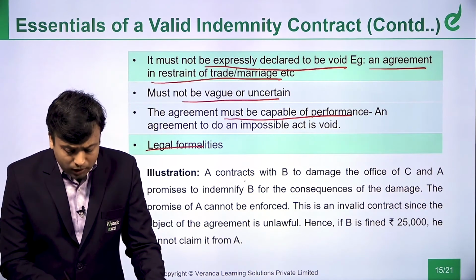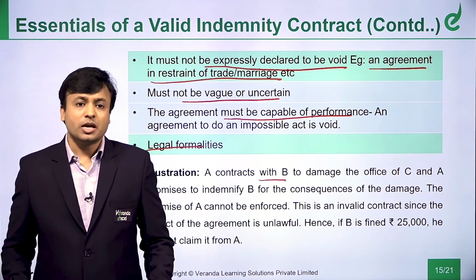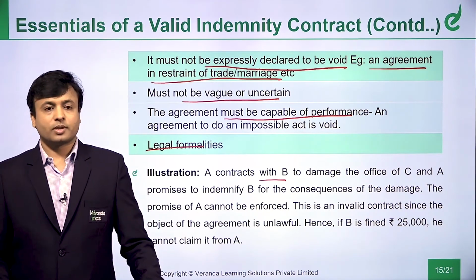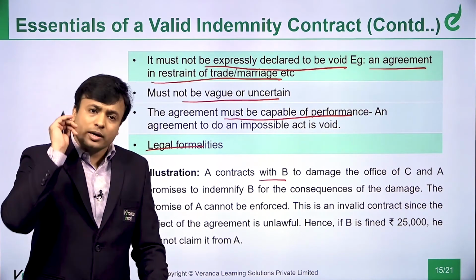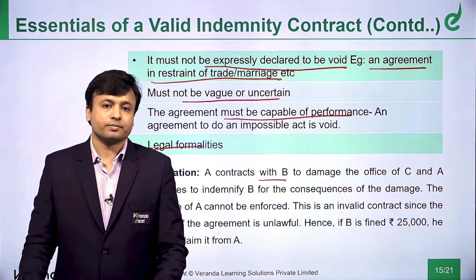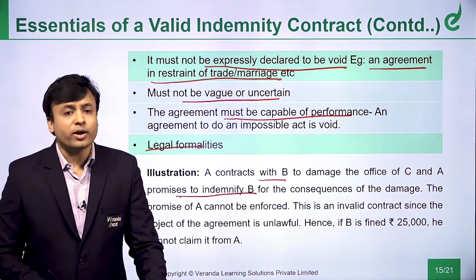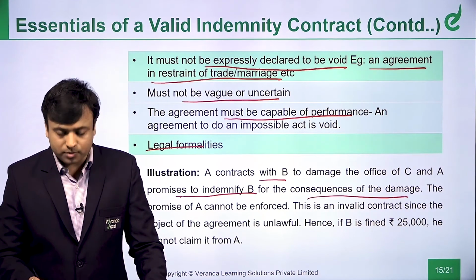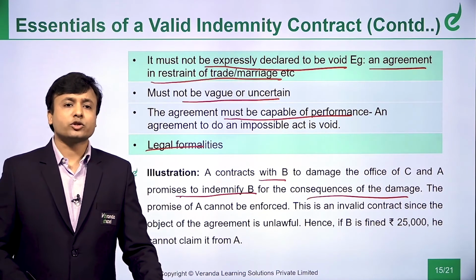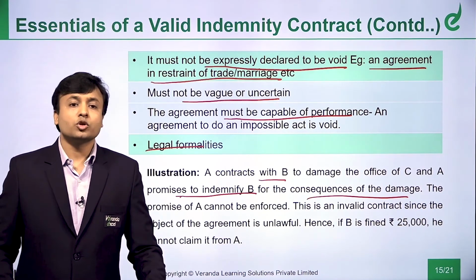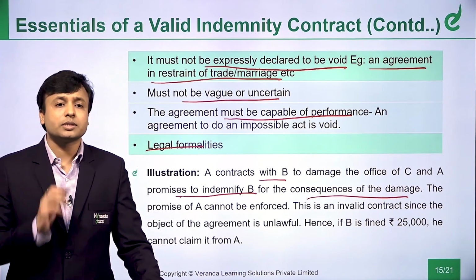So A contracts with B. A asks B, you go and damage the office of C. I don't like this C. So what you do is, don't kill him, don't murder him, you go and damage his office, at least do that. And then A says, I will indemnify you for the consequences of the damage. When he goes and damages the office of C, what will happen? Police will come, police will catch Mr. B. So what Mr. A says is, when police catches you, I will take care of you. I will take care of the consequences.